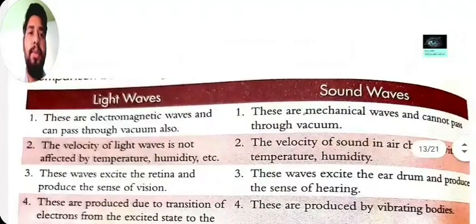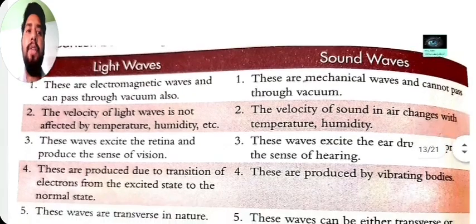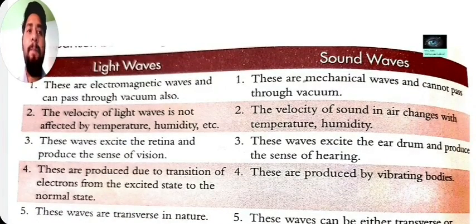Here we also see the difference between light waves and sound waves. Basically, you know that light waves are electromagnetic waves and sound waves are mechanical waves. What are the major differences between them? Light waves can travel through a vacuum also, but mechanical waves cannot. The velocity of light is fixed, but the velocity of sound depends upon the air, that is, on temperature, air speed and humidity.